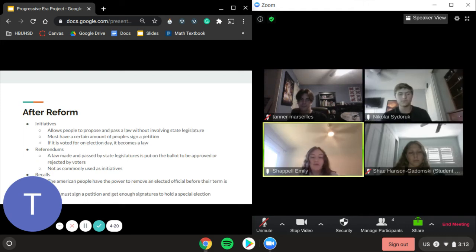Three things that were created after reform included initiatives, referendums, and recalls. Initiatives allowed people to propose and pass a law without involving the state legislature. They must have a certain amount of people sign a petition, and if it is voted on election day, it becomes a law. The next thing, similar to initiatives, was referendums.